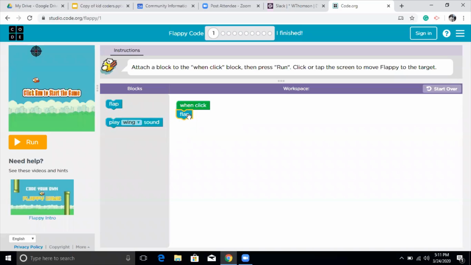So I have when click, flap. On the left hand side here, I have something called run, and I have a smaller window here. This is a place where we can see how our code is working, how it's executing, and how it works on the left hand side. And obviously, as I said, we can make changes to it, and we can see what things we can do with this. Okay, so let's do a test run for puzzle one and see how it works.